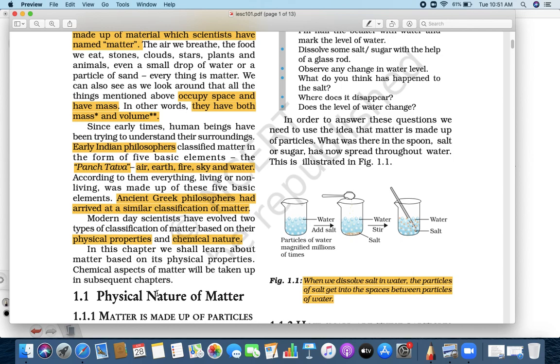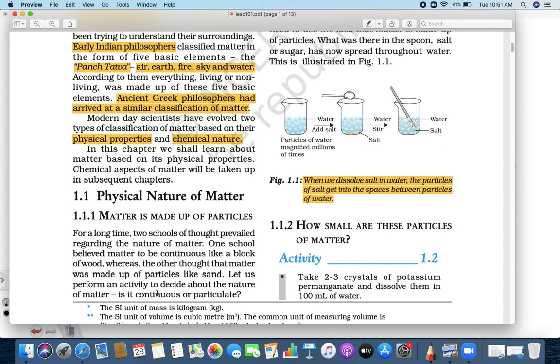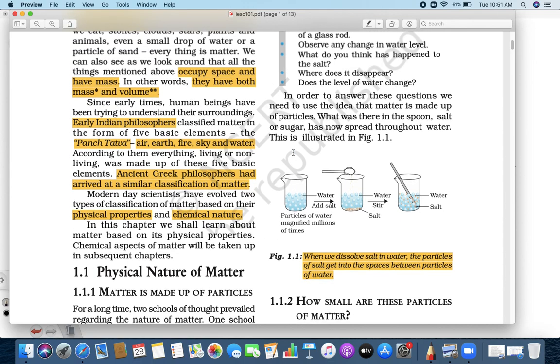Then scientists believe that matter can be classified into two based on the physical properties and the chemical properties. Then we see matter, right? What is matter made up of? Matter is made up of particles. Then we saw an experiment: where does that particle go? It goes in between, the space in between.